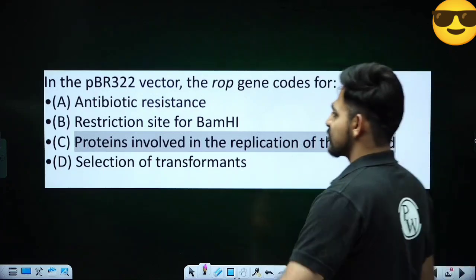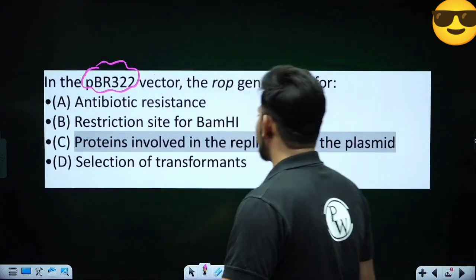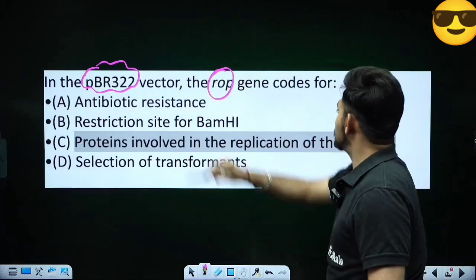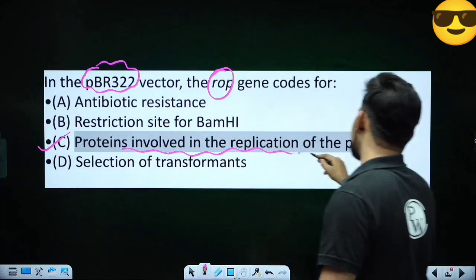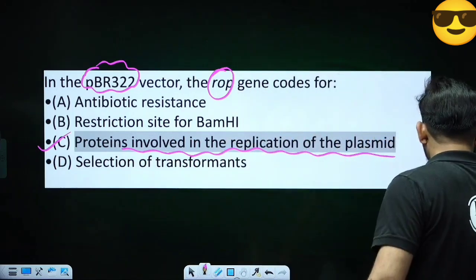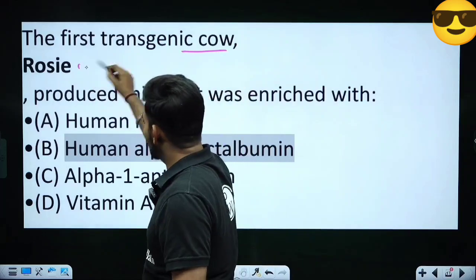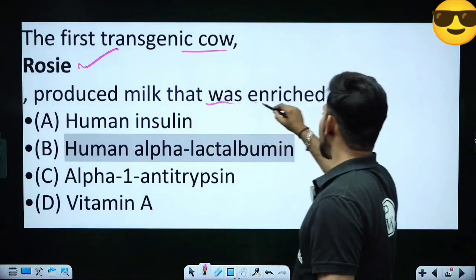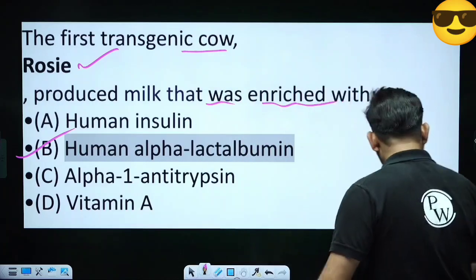Coming to the next question, another important topic, pBR322 vector, the rop gene codes for proteins involved in the replication of plasmid, rop for repressor of primer. Now this question, the first transgenic cow Rosie produced milk that was enriched with human alpha-lactalbumin.